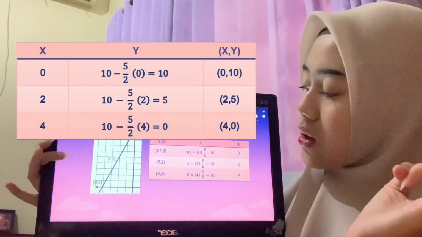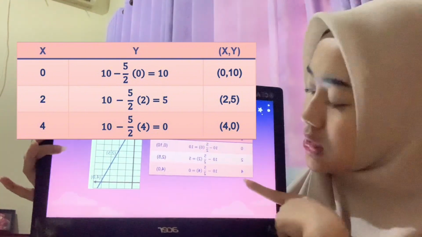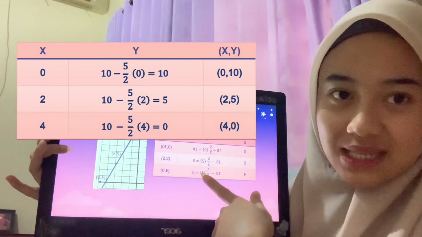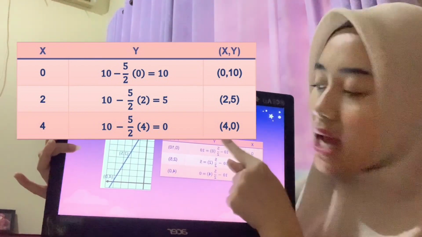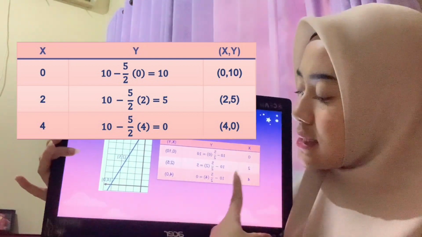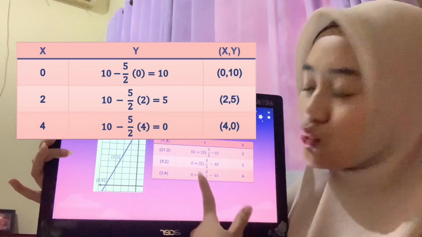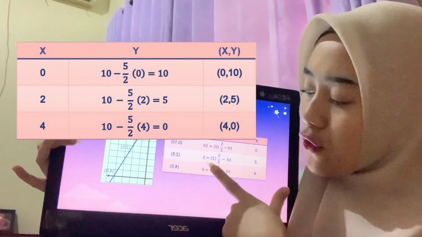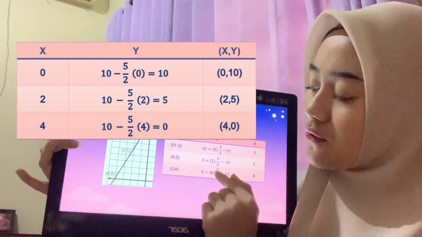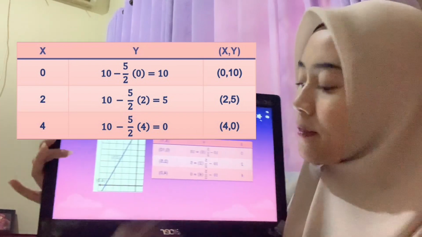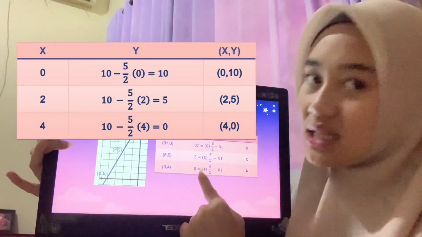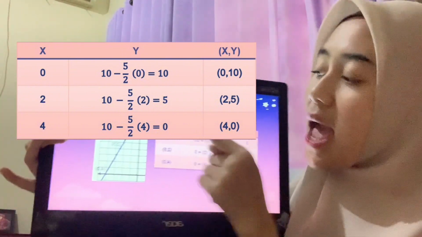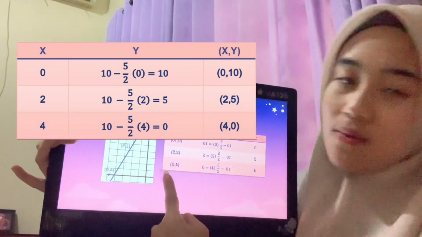And the third coordinate, if the x value is 4, we can substitute 4 for x. So the value of y is 10 minus 5 divided by 2 times 4. This 4 can be divided by this 2. 4 divided by 2 is 2, so minus 5 times 2 is minus 10. So 10 minus 10 is 0, so the y value in this coordinate is 0. So the x, y coordinate is 4, 0.